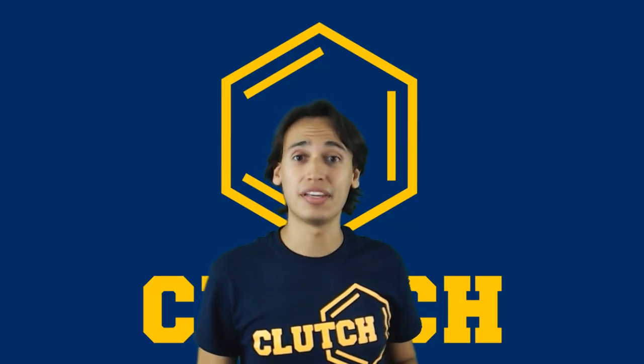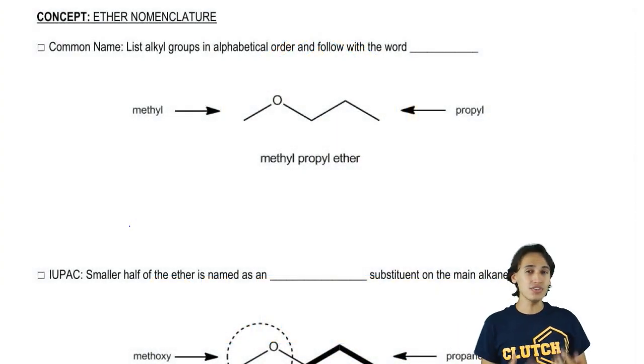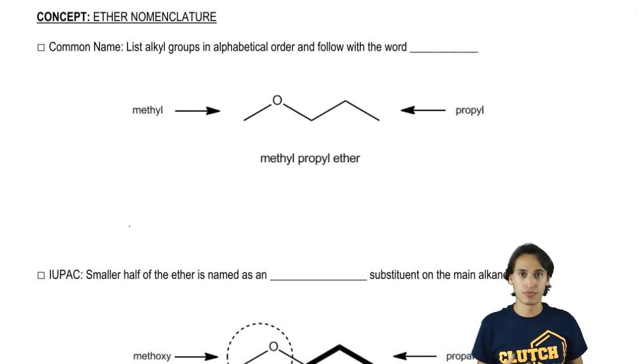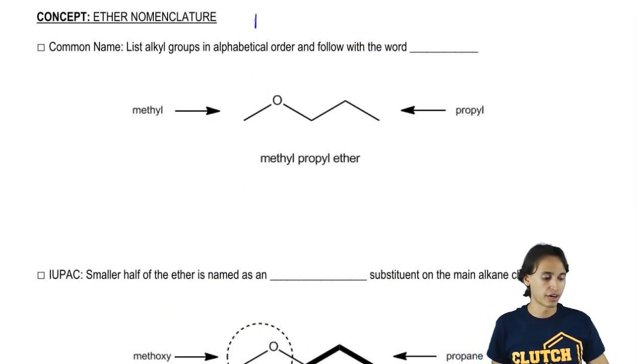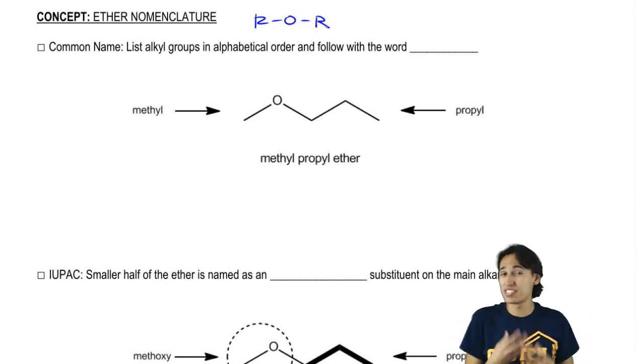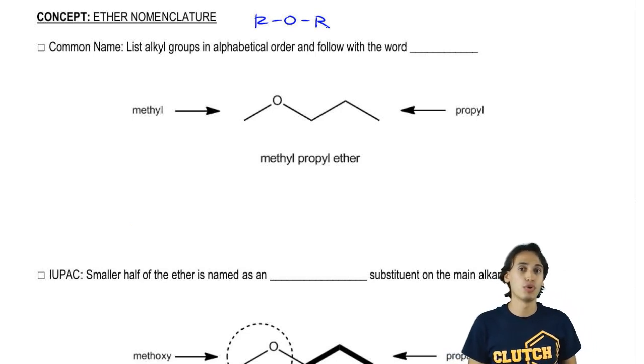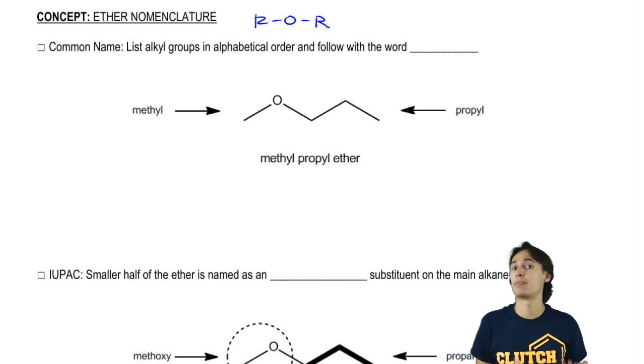Now let's talk about naming ethers. So it turns out that ethers are very simple molecules. As you guys remember, the functional group is ROR. And what that means is that since they're very simplistic molecules, these are actually going to be a few molecules that we name with both common names and IUPAC names.